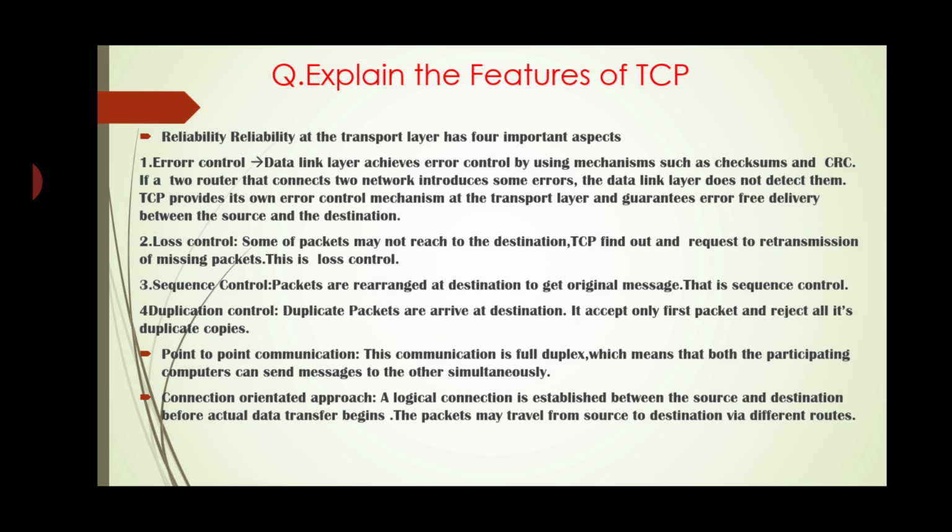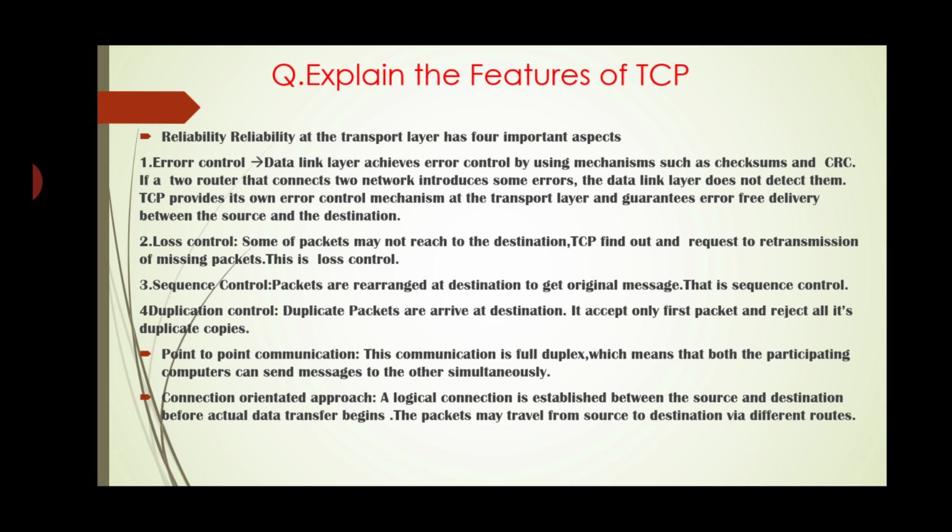Now we will see the features of TCP. So the first one is reliability. The transport layer has 4 important aspects. Error control. Data link layer achieves error control by using mechanisms such as checksum and CRC. If the two routers that connect two networks introduce some error, the data link layer does not detect it. So TCP provides its own error control mechanism at the transport layer and guarantees error-free delivery between the source and the destination.